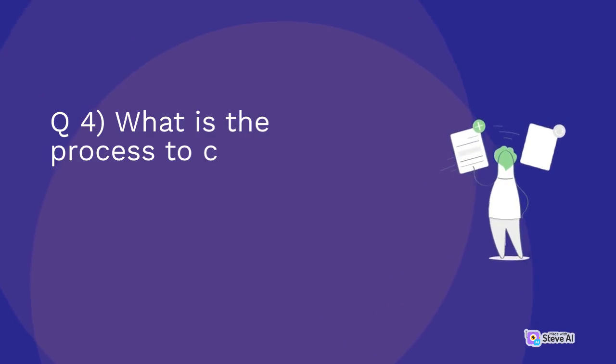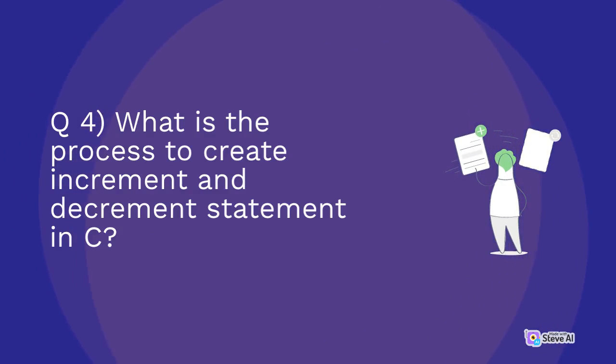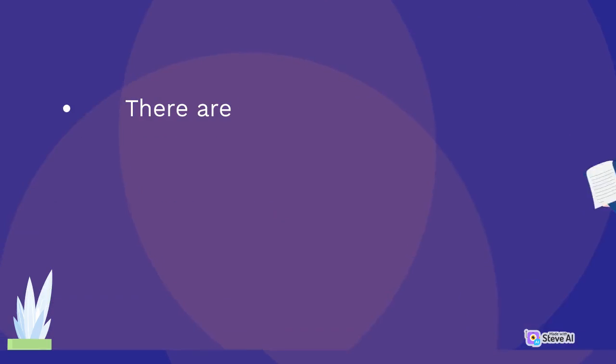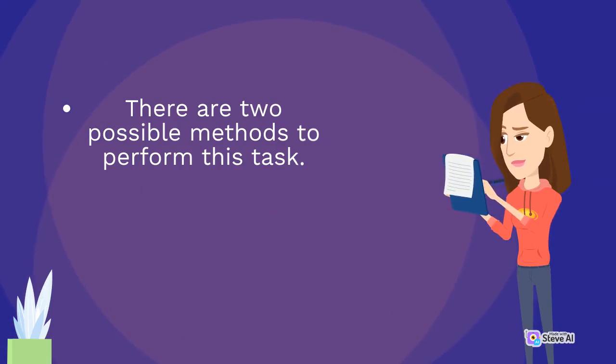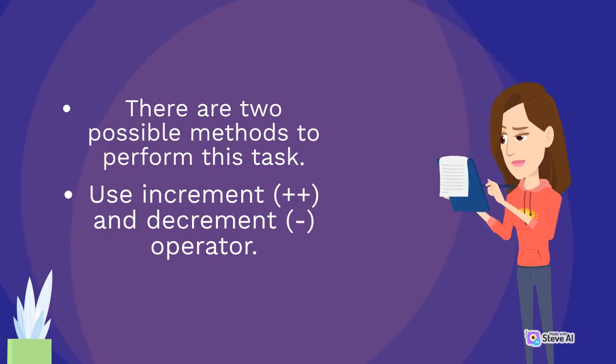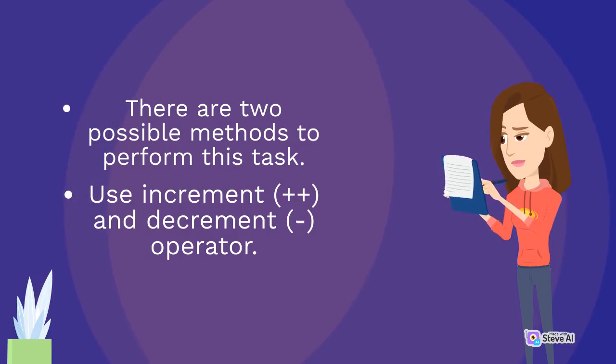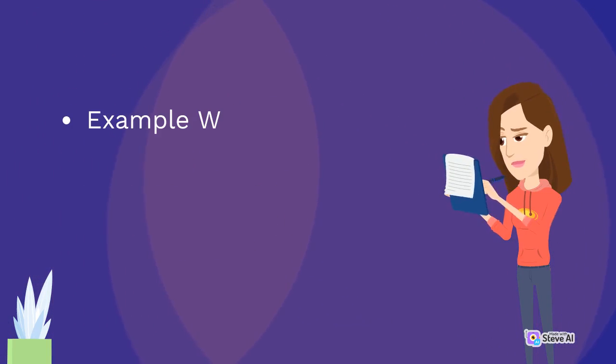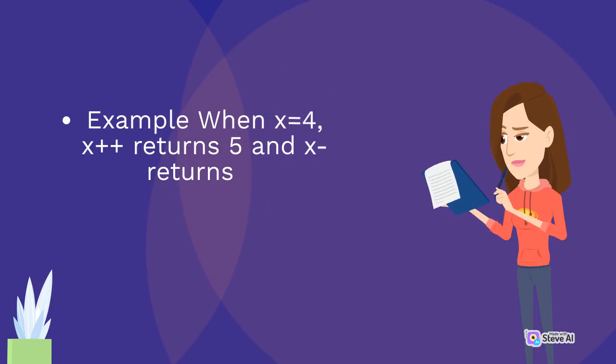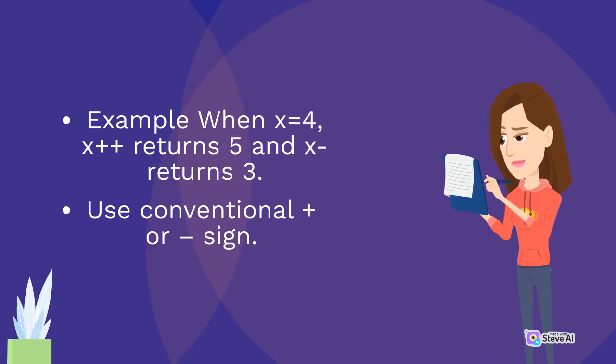Q4. What is the process to create increment and decrement statements in C? There are two possible methods to perform this task. Use the increment ++ and decrement -- operators. Example: when x equals 4, x++ returns 5 and x-- returns 3. Or use the conventional plus or minus sign.